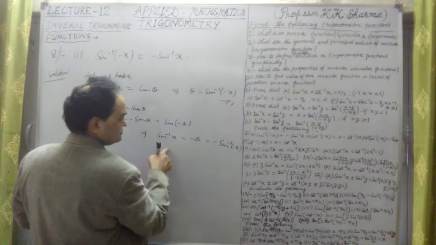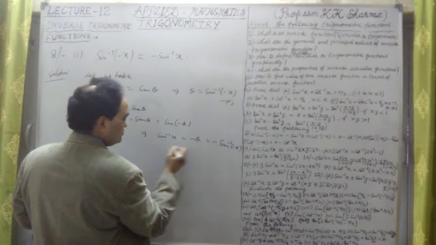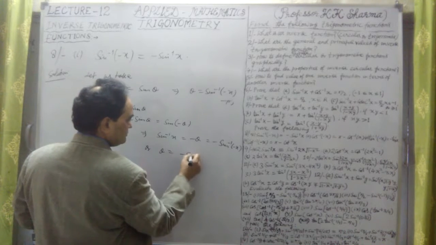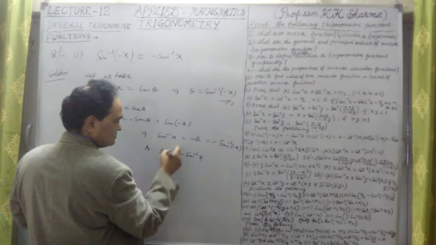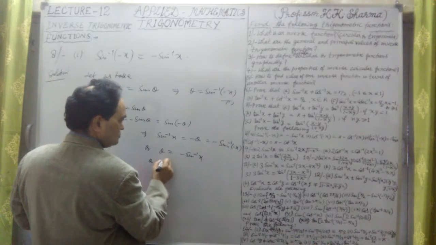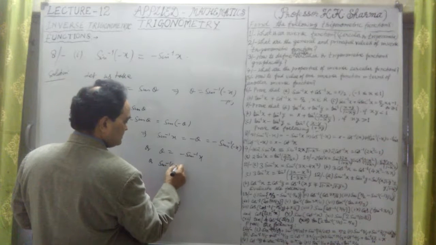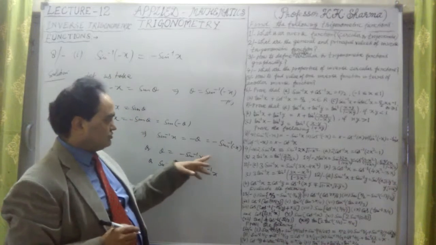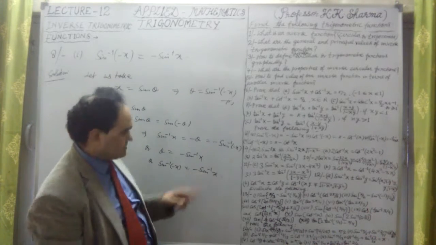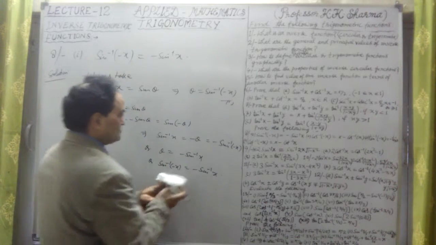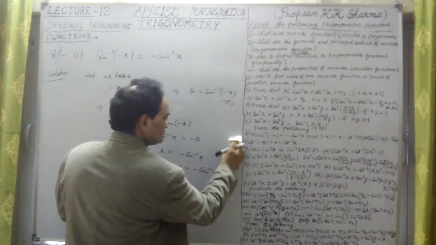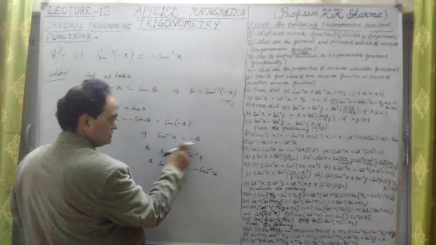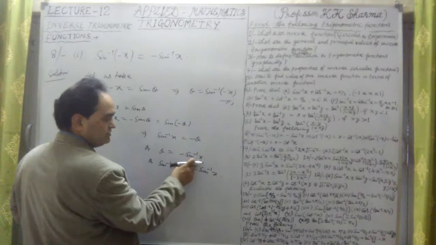If I take the minus sign to this side, I could write that theta is equal to minus sine inverse x from this one. Let me take this: sine inverse x equal to minus theta, or theta equal to minus sine inverse x, taking it to this side.